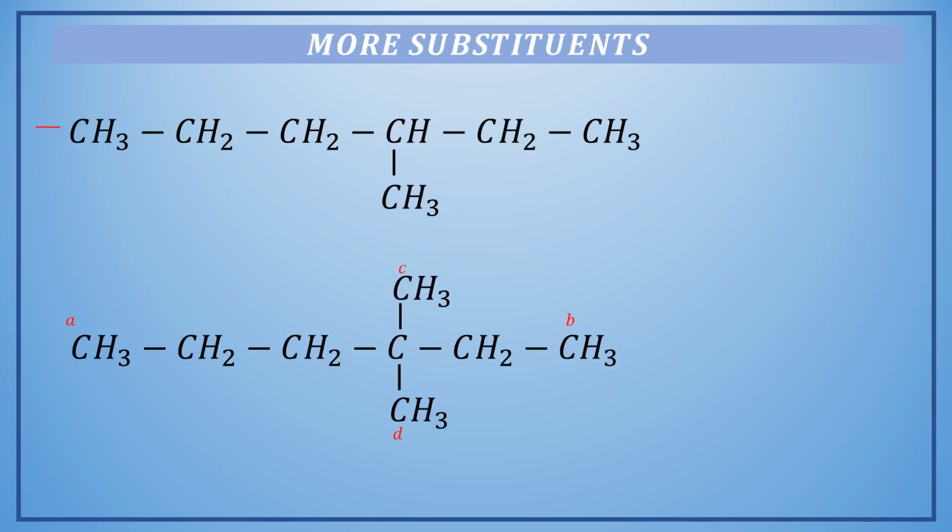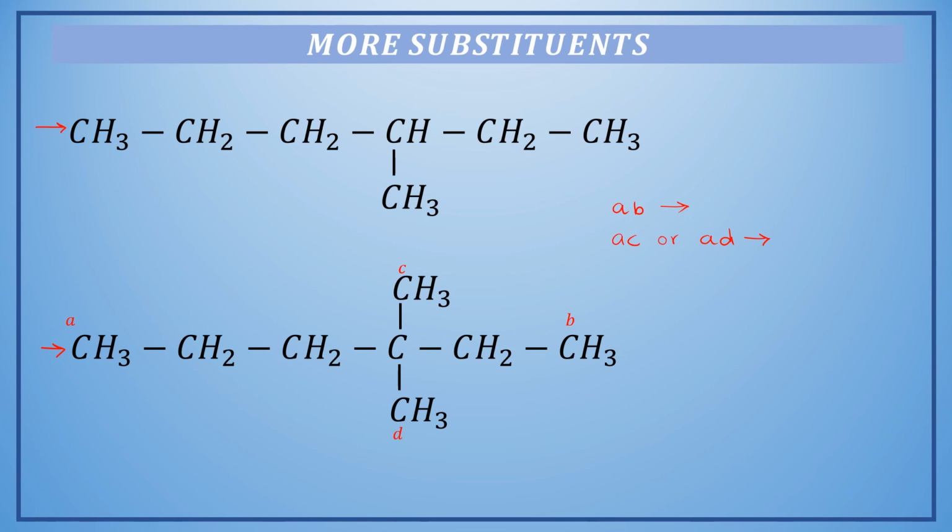We just learned and applied the basic nomenclature rule in this example, and now let us move ahead and see how to name an alkane if we have more number of substituents. So in this particular example, let me mark all the possible chains for your reference. We can identify a chain starting from A to B, then from A to C or A to D. We can see that both have same length.